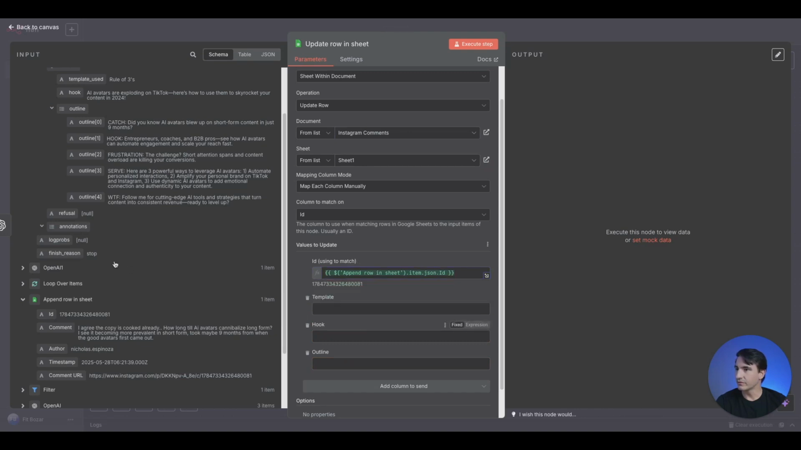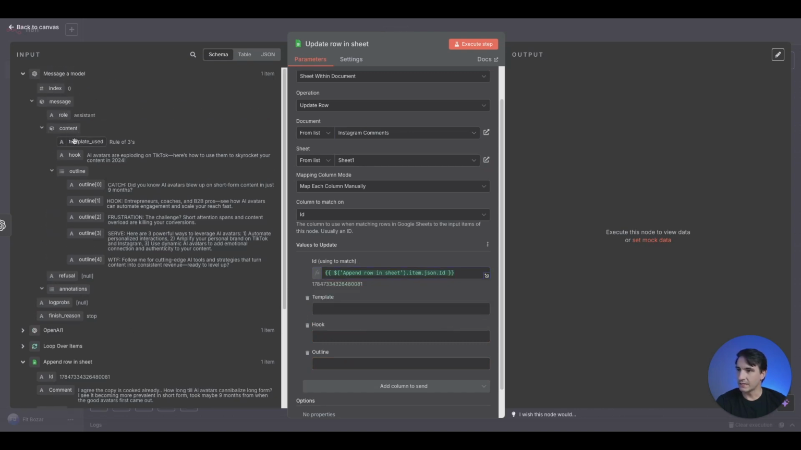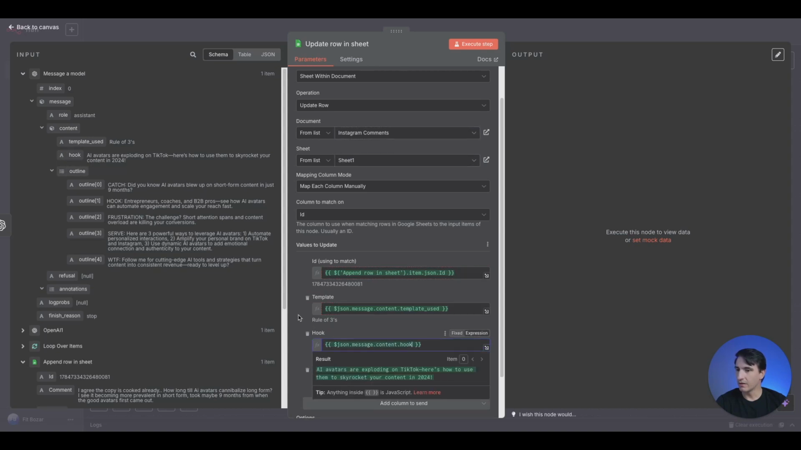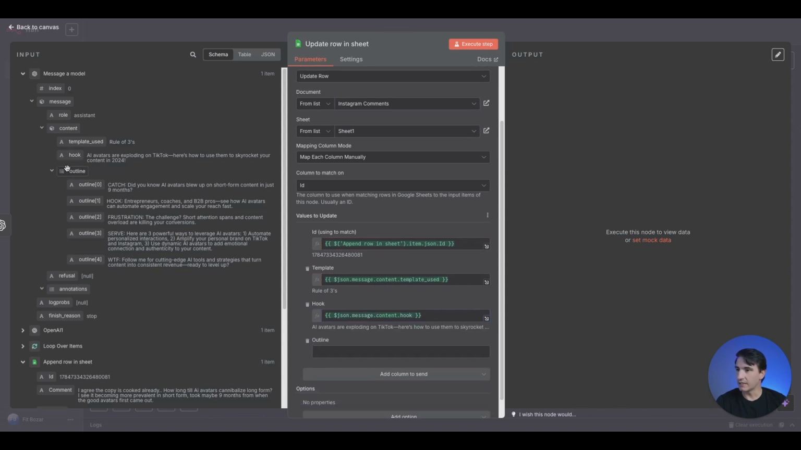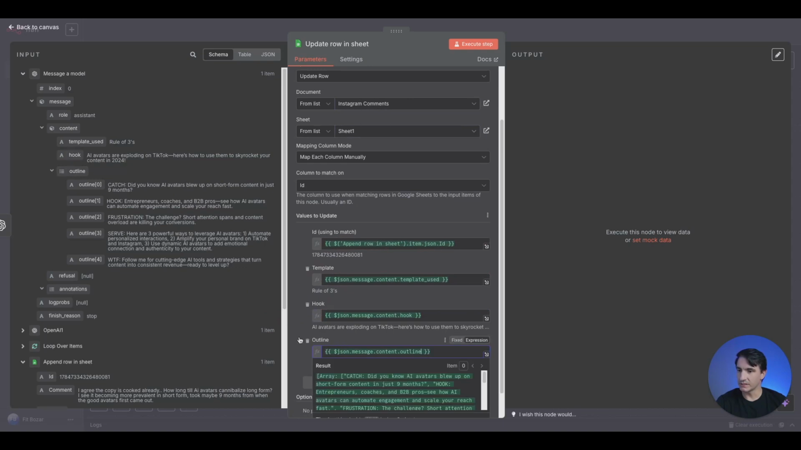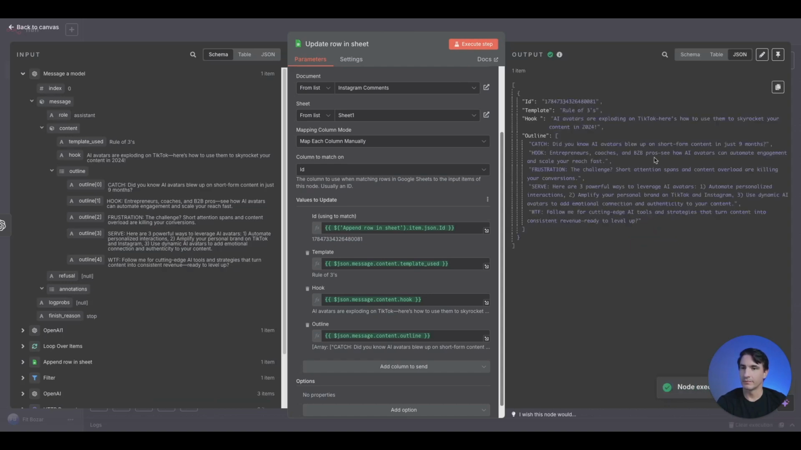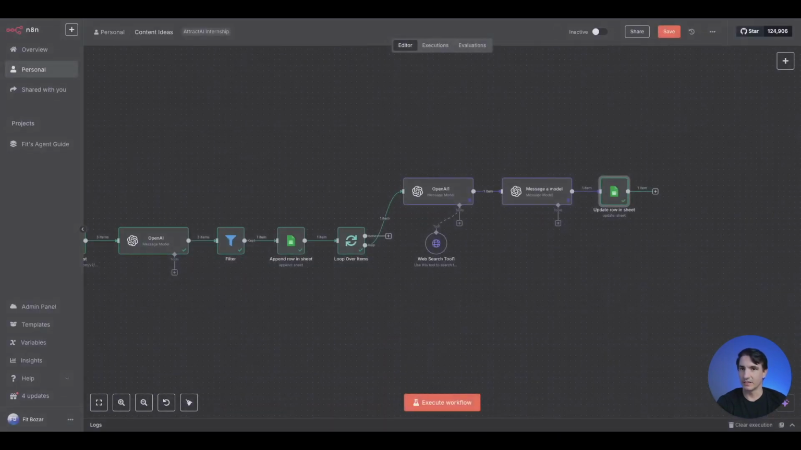For the rest, we will take the template from the model. We'll take the hook from the model. And finally, the outline we will take and place in here. So now we can go ahead and execute the step. And here we are. So if we check the Google Sheet, we should have those columns appended.